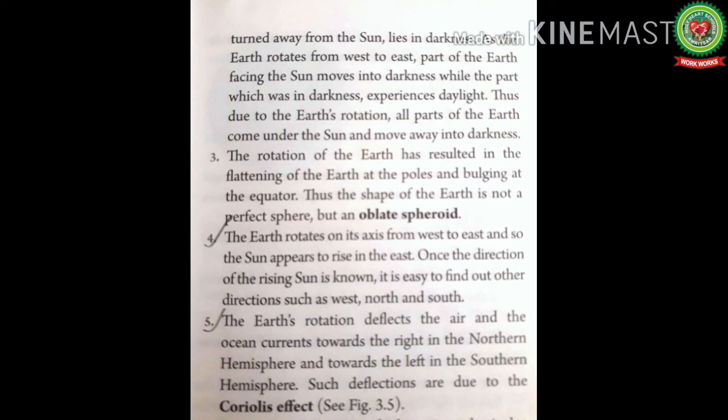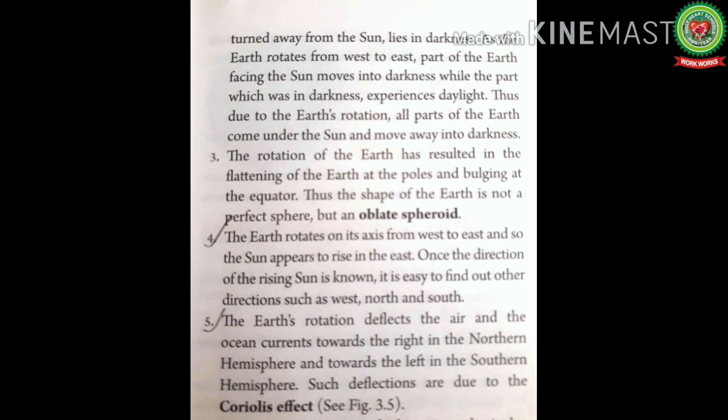The earth rotates on its axis from west to east, and so the sun appears to rise in the east. Once the direction of the rising sun is known, it is easy to find out the other directions such as west, north and south. We know that opposite of east we have west, to its right we will have north, and to its left we will have south.